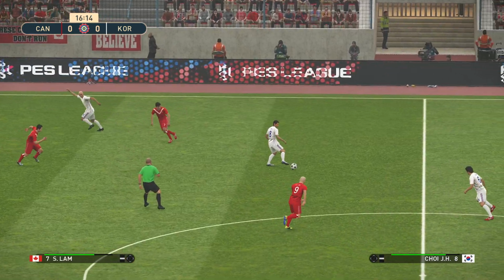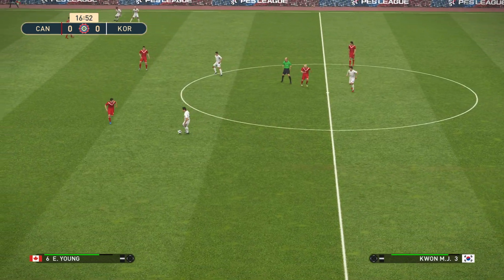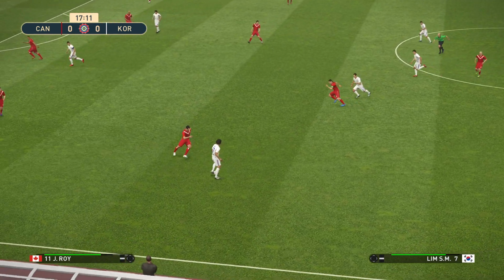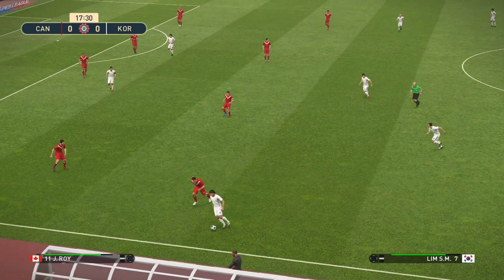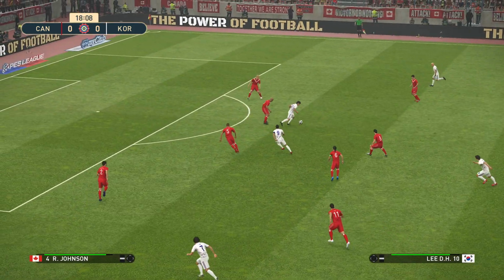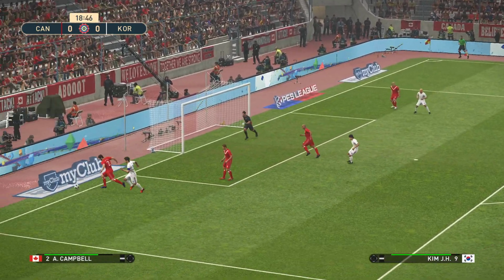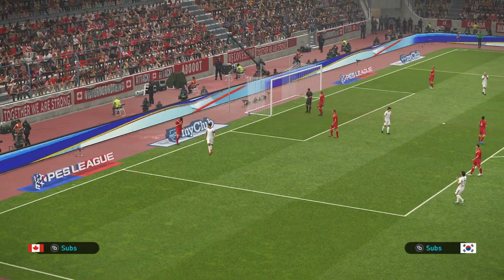They've been down around the bottom 4 or 5 spots for quite a long time now. Desperate for a win. Here's Moon. And the ball goes wide.